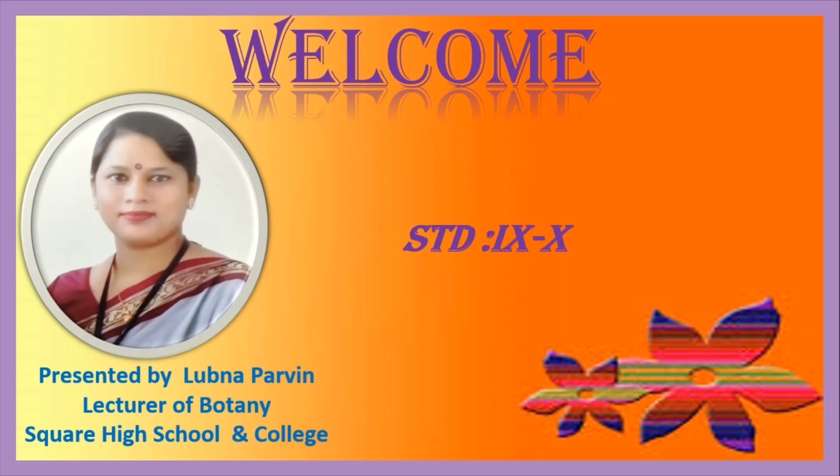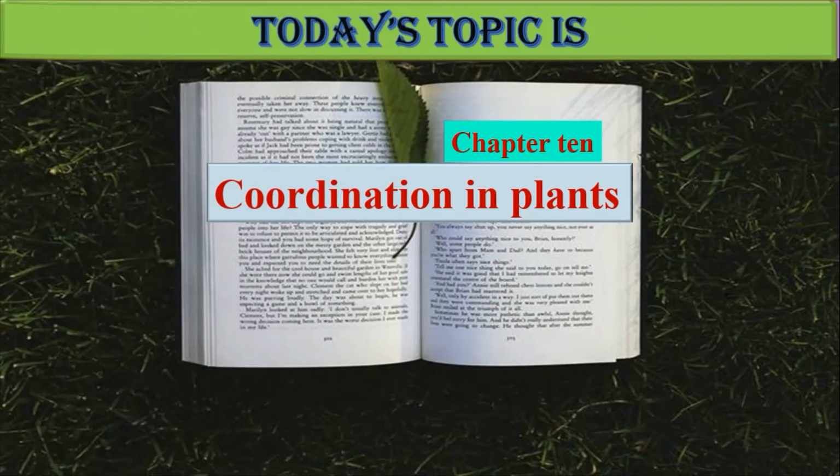Today I am starting a new chapter, that is coordination in plants. So today's topic is coordination in plants from chapter 10. Coordination in plants is brought about by certain chemical substances which are synthesized by plants in very small amounts. These are known as plant hormones or phytohormones.